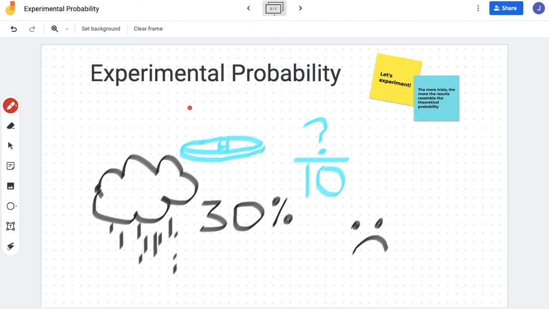So there you have it. Experimental probability is determined on the basis of the results of an experiment repeated many times.